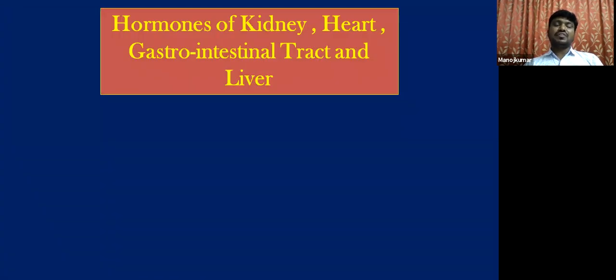Students, so far we have discussed different endocrine glands. Now let us discuss the non-endocrine glands of our body. What are those? They are the kidney, heart, gastrointestinal tract, and liver. These organs are not actually endocrine glands, but still they secrete some endocrine-natured hormones. So they are called non-endocrine organs or tissues, and they also release certain hormones. Let us see their functioning.